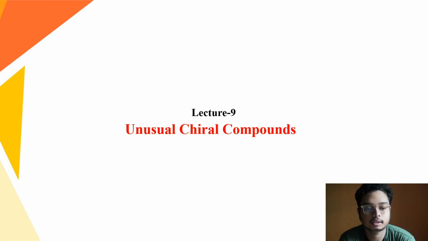So basically in this particular lecture we are talking about some unusual chiral compounds. In the previous lecture we talked about chiral center based chiral compounds, where the compound must have a chiral center. But in this lecture we are talking about a different kind of chirality where there is no chiral center present, rather a chiral axis is present, and this type of molecule we call axial chirality.